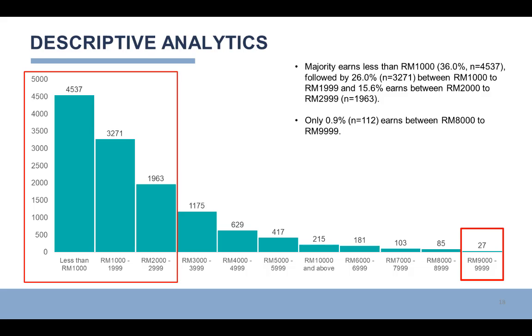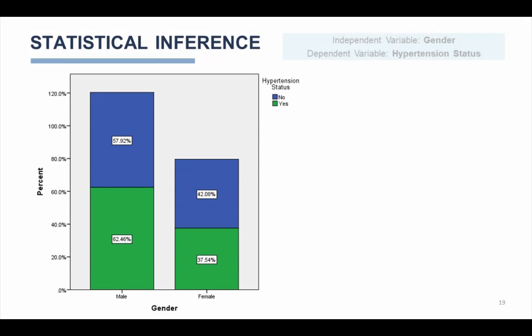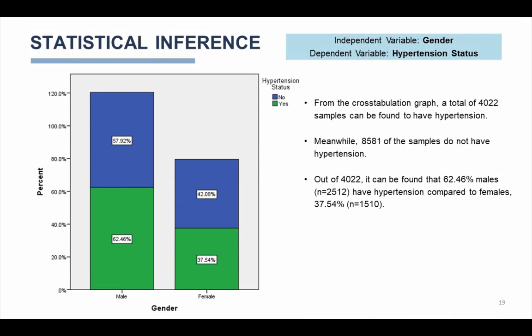Statistical inferences. The independent variable is gender, and the dependent variable is hypertension status. From the cross-tabulation graph, a total of 4,222 samples can be found to have hypertension. Meanwhile, 5,581 of the samples do not have hypertension. Out of 4,222, it can be found that 62.46% males, equal to 2,512, have hypertension compared to females, which is 37.44%, which is 1,510.